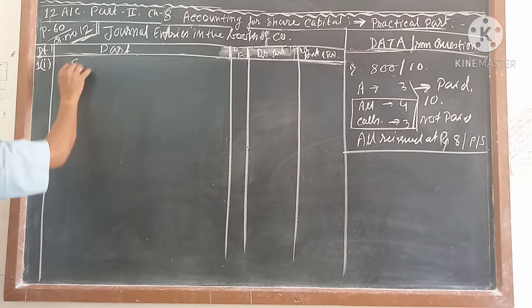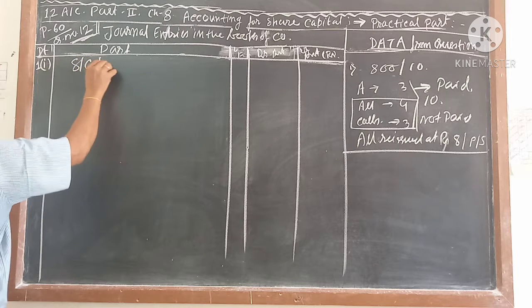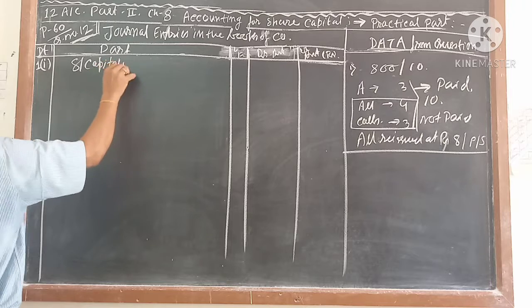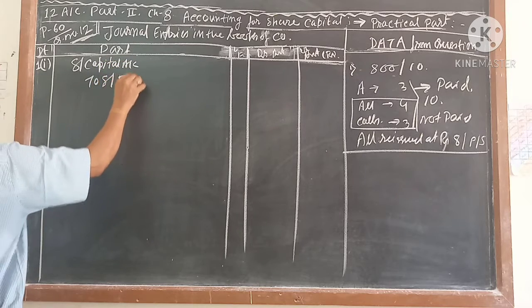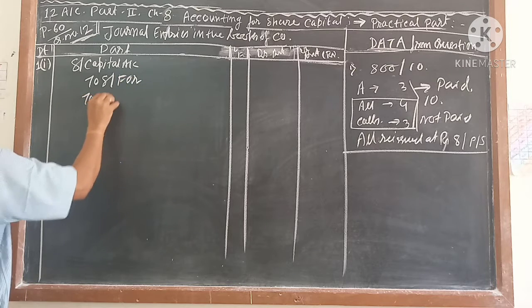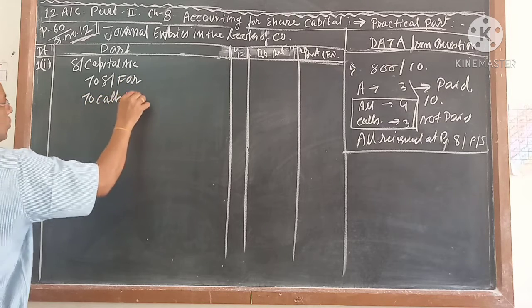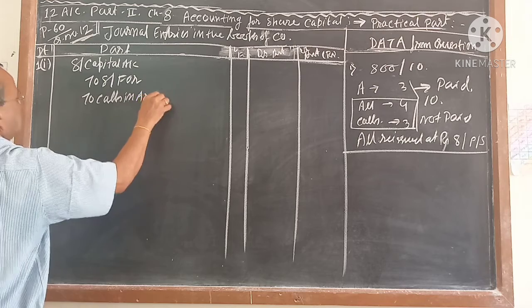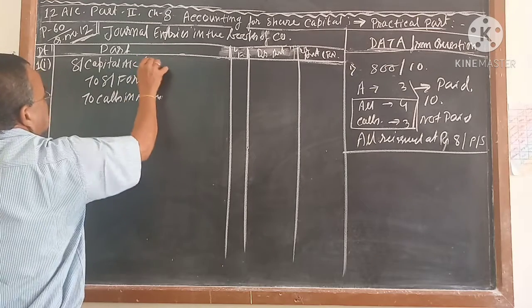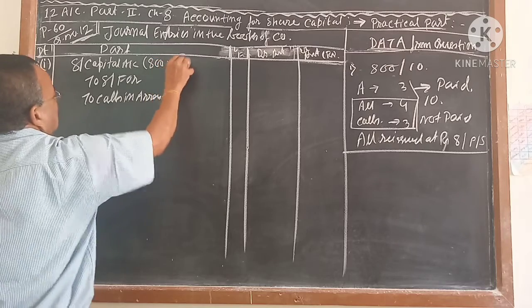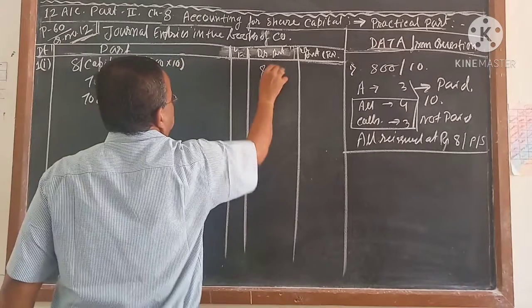Share capital account debit to share forfeiture account and to call account. I told you again and again that you write call account. How many shares is the company going to cancel? 800 shares. What is the face value? 10 rupees, that means 8,000.